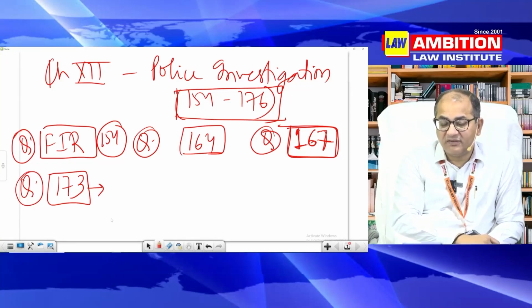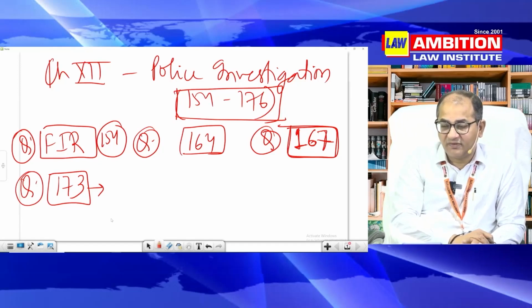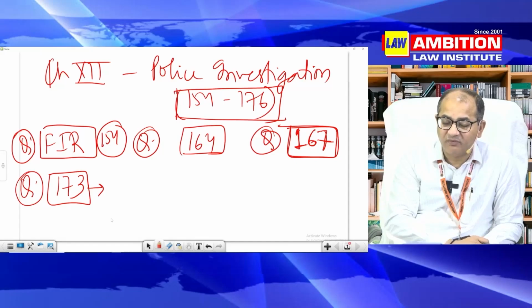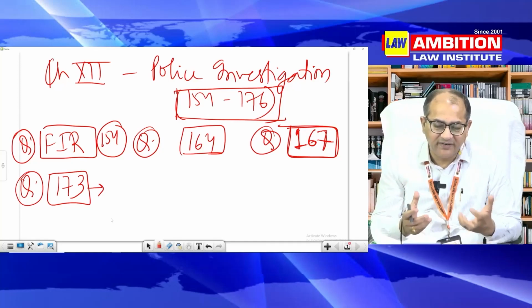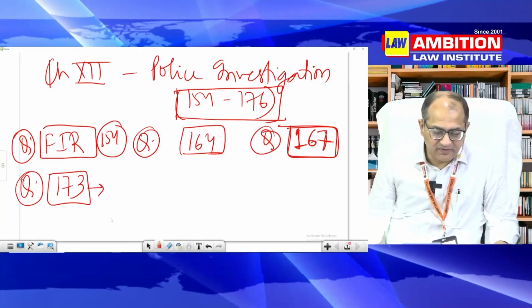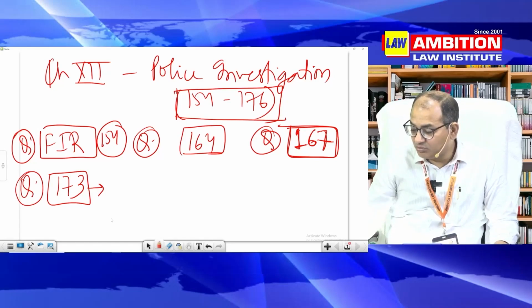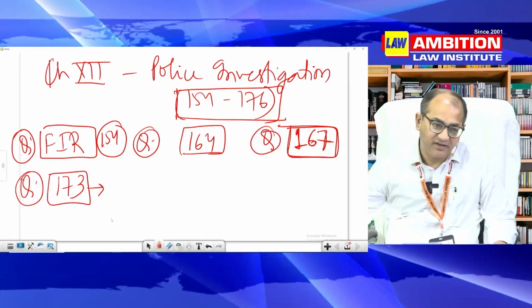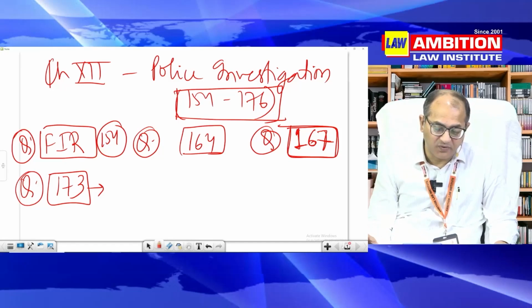Is it not interfering with the fairness of the process prescribed in 167, which puts pressure on police to complete its investigation within 60 days or 90 days? So it is very, very important issue right now. 173 read with 167. Now, charge sheet means complete charge sheet. It does not mean incomplete charge sheet. Now, even today, Ritu Chavadia versus Union of India, 2023 Supreme Court decision.